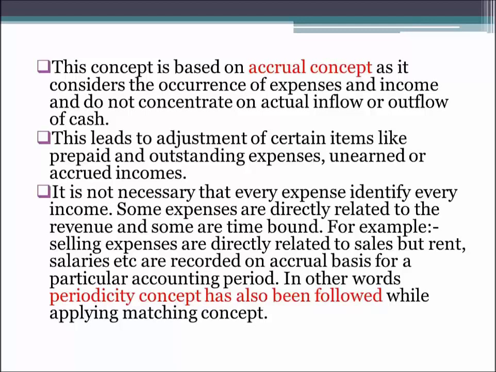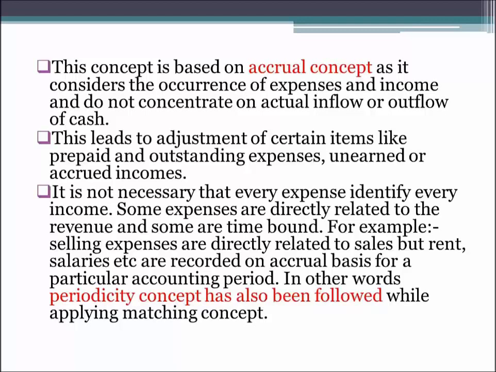Now, we study in this concept that we have to recognize all the expenses that we incur in relation to the revenue we earn. One more point is there. It is not necessary that every expense identify every income, because the matching concept is saying that whatever revenue we are earning, we have to recognize the related expense, the expense we have incurred for earning that revenue. Now it is saying that it's not necessary that every expense is identified with every income.